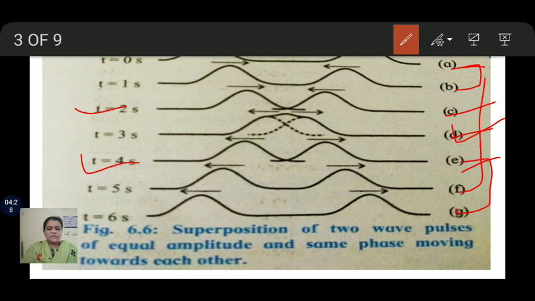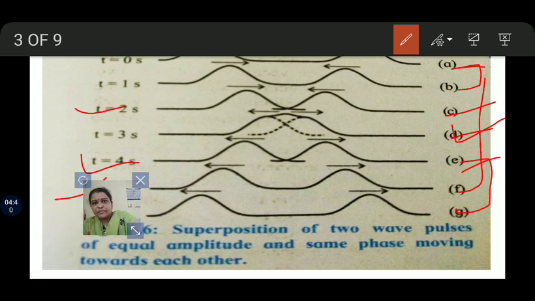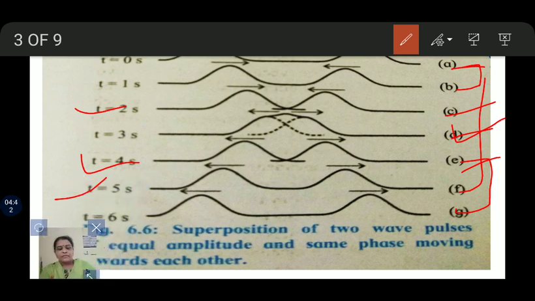Then the displacement due to the wave pulses after crossing, at t equal to 5 and t equal to 6, is shown in figures F and G. After crossing each other, both the wave pulses continue to maintain their individual shapes. That means in figure A and figure G the shape of the waves is the same.